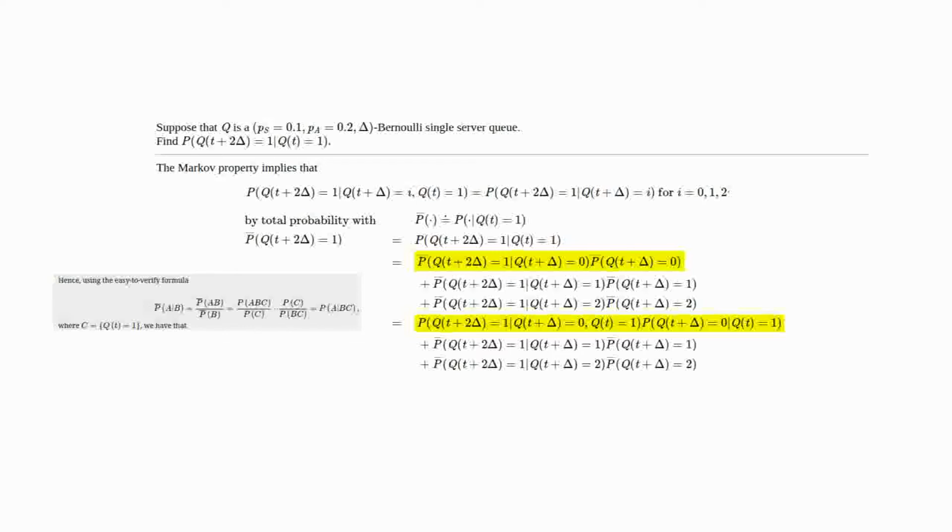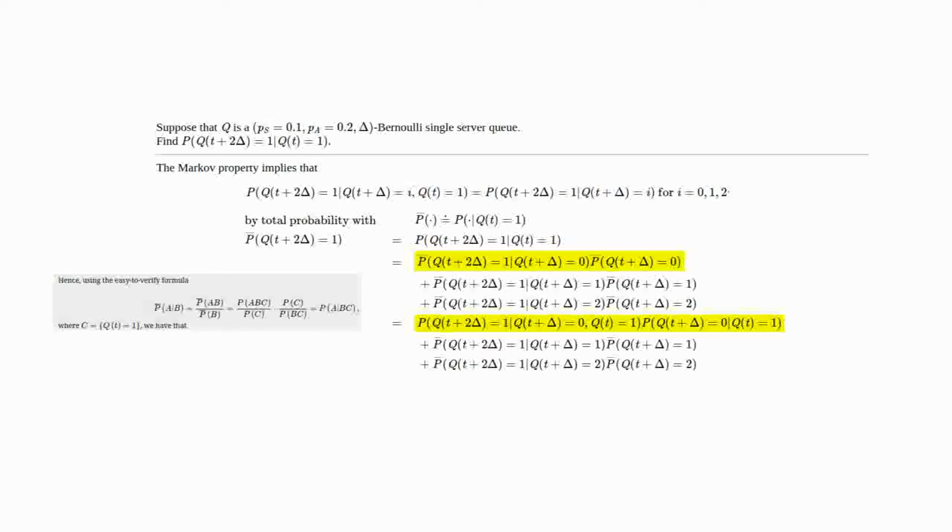Now, if we convert back and get rid of these bars, we have P of Q(t+2Δ) being equal to 1, given Q(t+Δ) is equal to 0 and Q(t) is equal to 1, times P of Q(t+Δ) is equal to 0, given Q(t) is equal to 1.